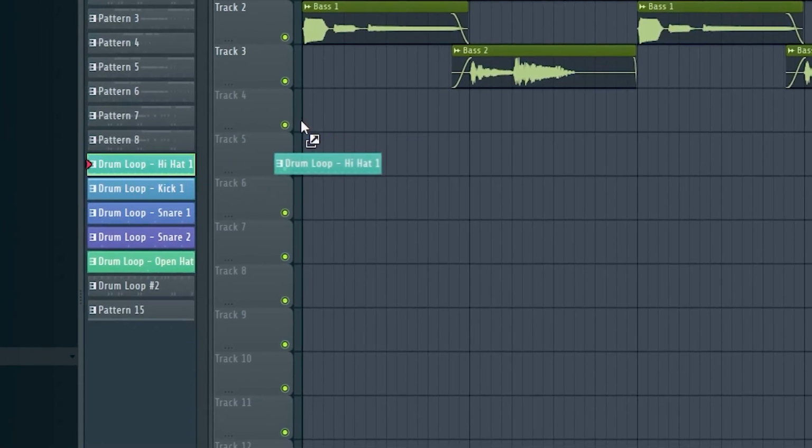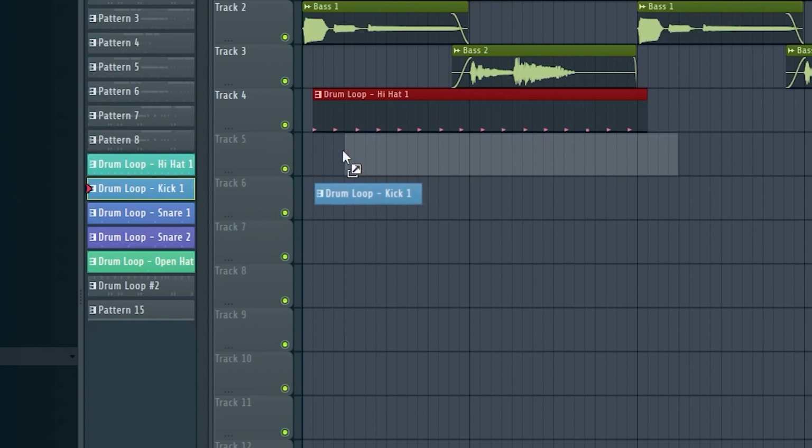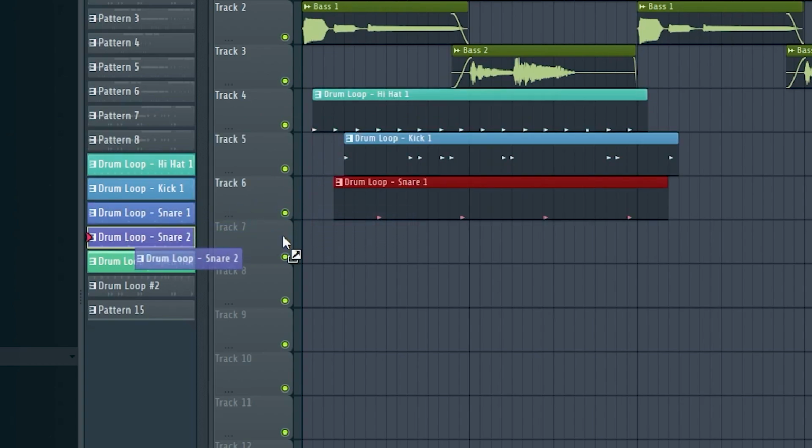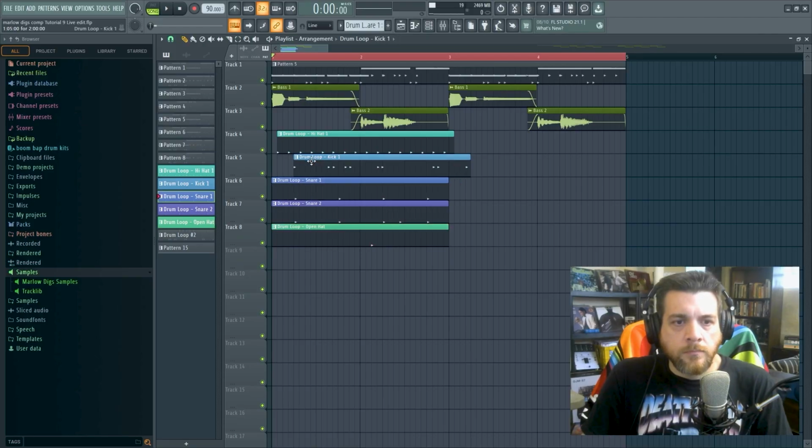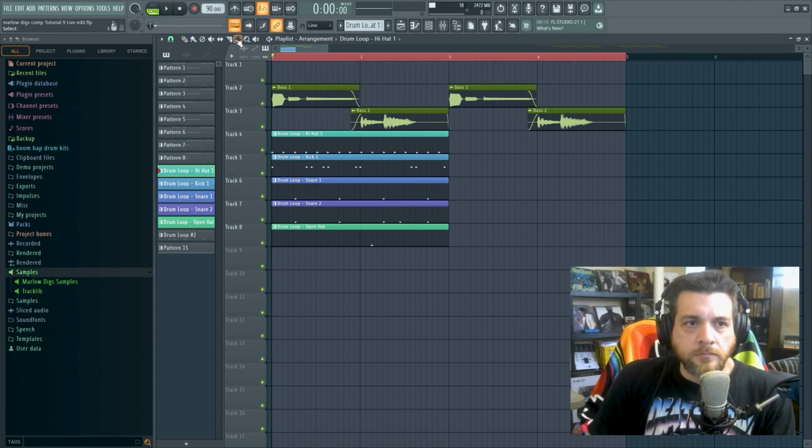So I'm going to bring in my hats, my kicks. There are 2 snares layered and my open hat. And those are my drums. Now this will make it easier for me to arrange breaks.